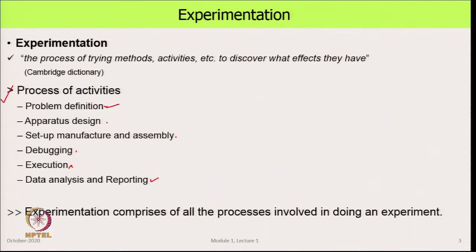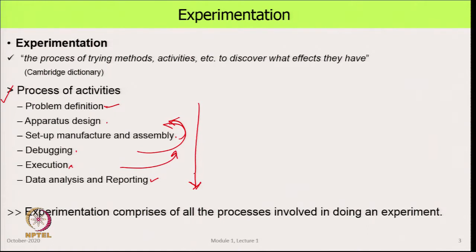All these activities usually go in a single direction, but there are times when, for various reasons of manufacture, we need to go back and change the design. Debugging says, well, you need to take a different instrument. Execution says that, well, change the data acquisition software slightly.